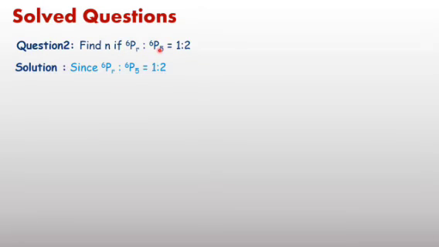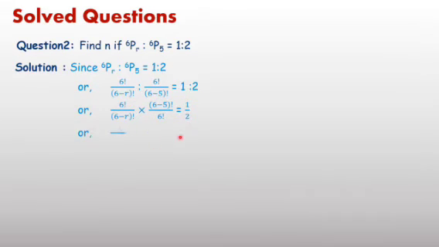Now the second question: find the value of r if 6Pr to 6P5 is in the ratio 1:2. 6Pr we can write as factorial 6 upon factorial 6 minus r, and 6P5 is factorial 6 upon factorial 6 minus 5, equal to 1:2. Ratio means division form. The division sign means we take the reciprocal, so it equals 1 upon 2. Factorial 6 cancels out in the next step, and 6 minus 5 means factorial 1.